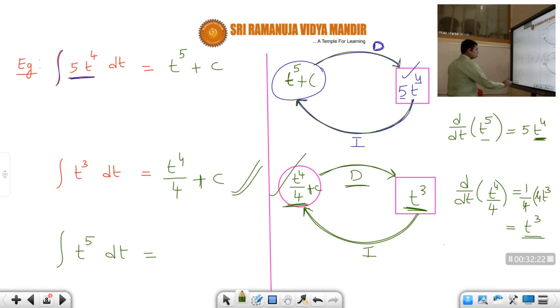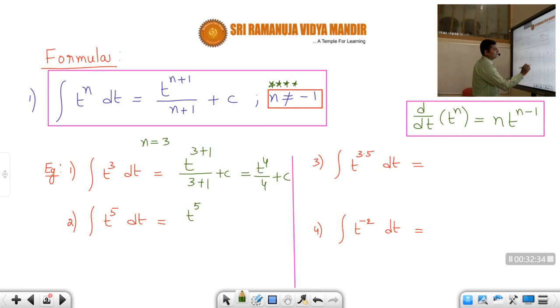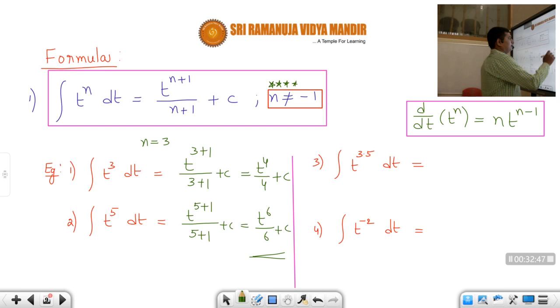Okay, students. So next one, what is the integral t power 5 dt, students? t power 5 plus 1 divided by 5 plus 1 plus c. That is equal to t power 6 by 6 plus c. Very easy. t power n plus 1 by n plus 1. Next, even if n is some fraction like 3.5, students. Integral of t power 3.5 dt is equal to t power 3.5 plus 1 divided by 3.5 plus 1 plus c. So therefore the answer will be t power 4.5 by 4.5 plus c.